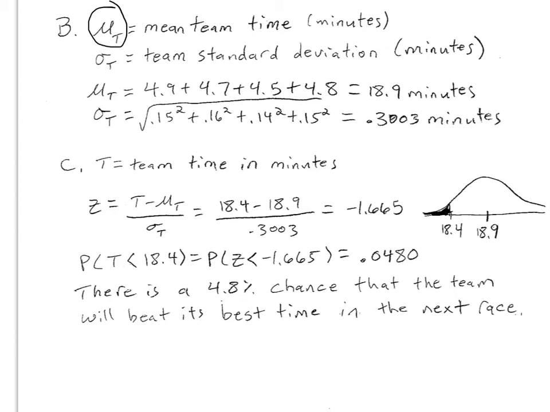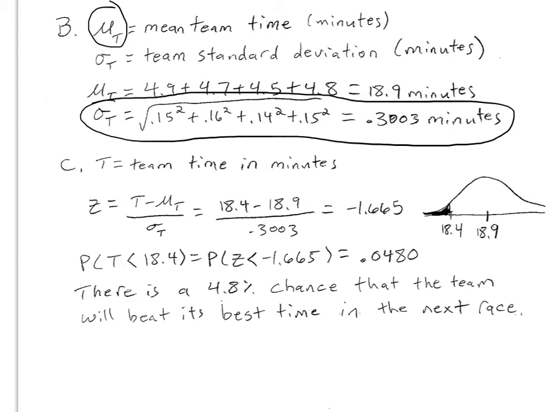So to find the mean for the team time, that's really easy. I'm just going to add the mean, the parameter mean, population mean, for each of the runners together, and that's it. And I'm allowed to do that because the times for each runner are independent. So using this rule, that the mean of the team is equal to the sum of the means of the runners, that's going to work regardless if the runner times are independent. But the rule for the standard deviation, the runner times need to be independent.